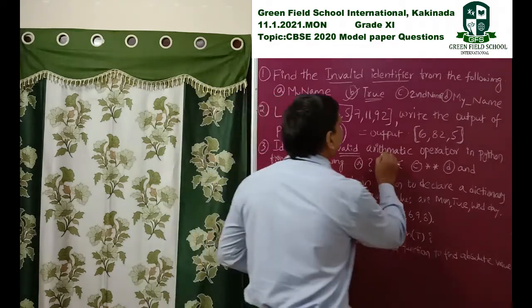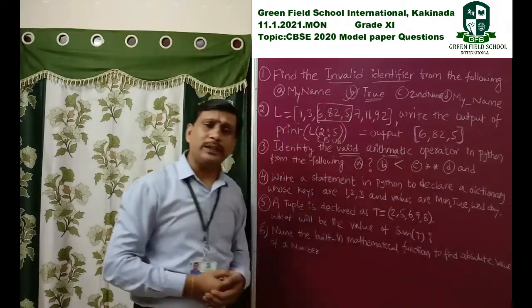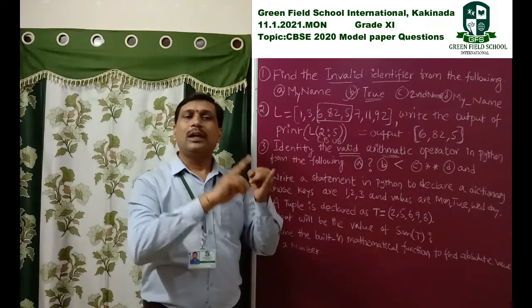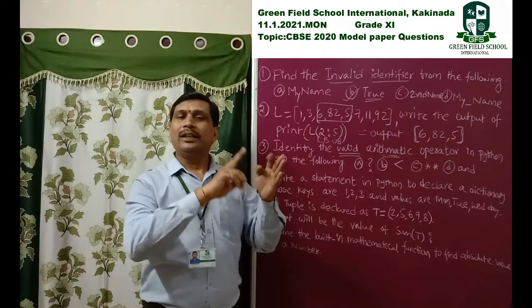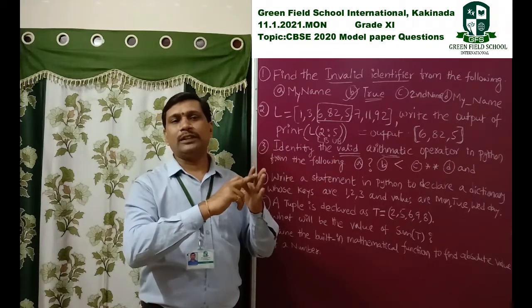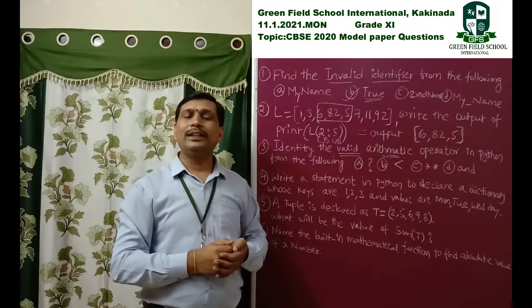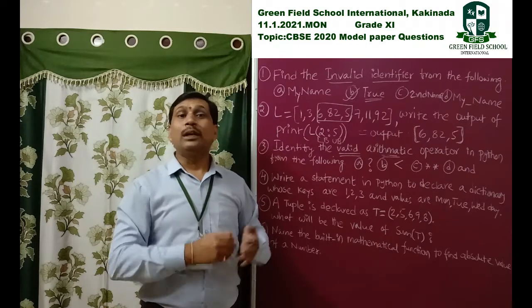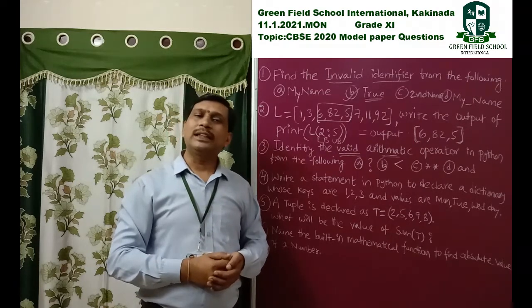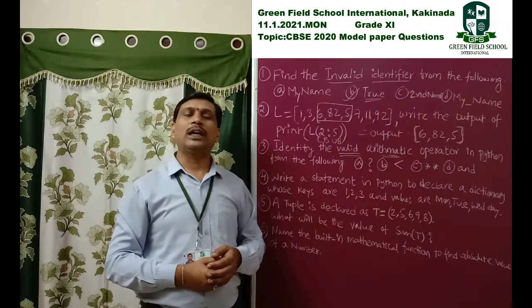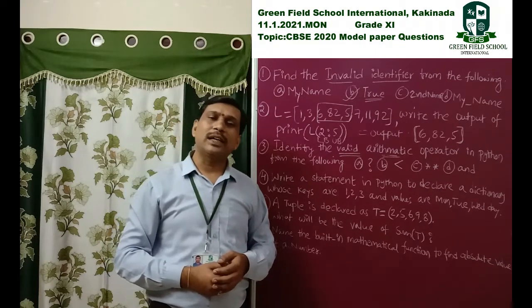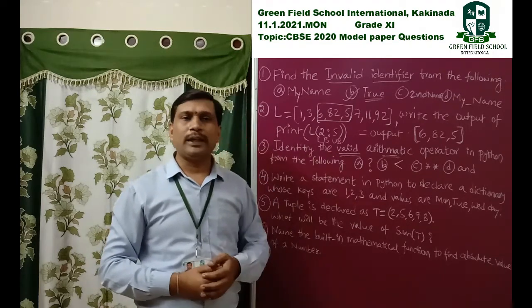They ask for an arithmetic operator. Arithmetic operators mean plus, minus, into means star, and division, ordinary division, or single slash. Ordinary division means single slash. Percentage symbol is called the modulo division operator.